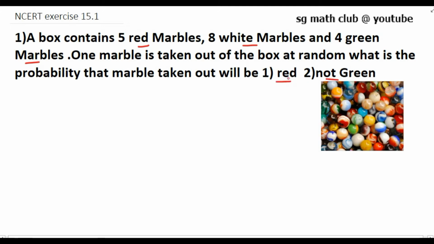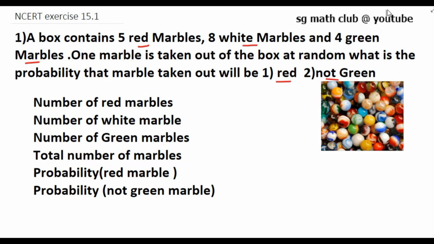So two questions are there. You have to find the probability that the marble taken out will be red, as well as the probability that it is not green. You might all have seen these marbles. Here the number of red marbles is 5, white marbles is 8 and green marbles is 4.